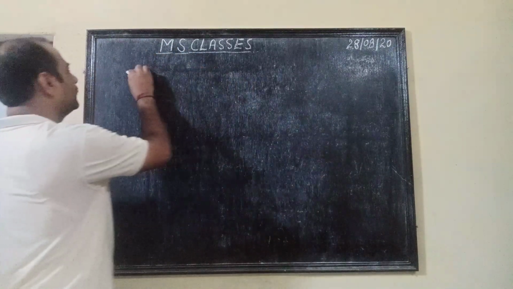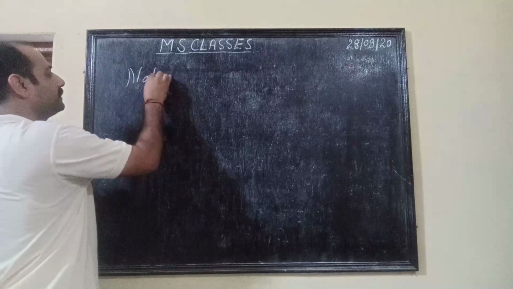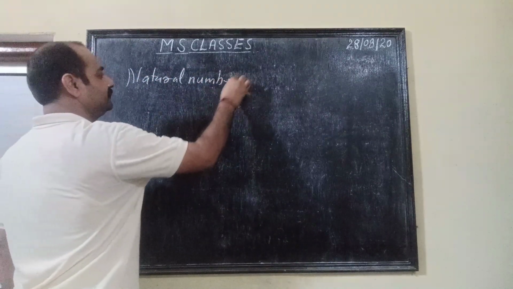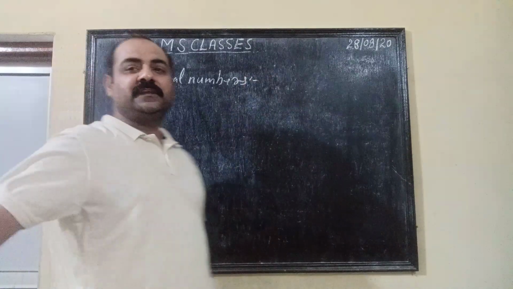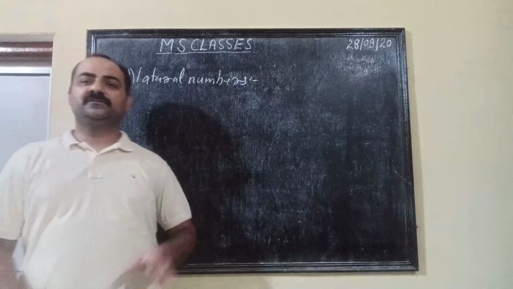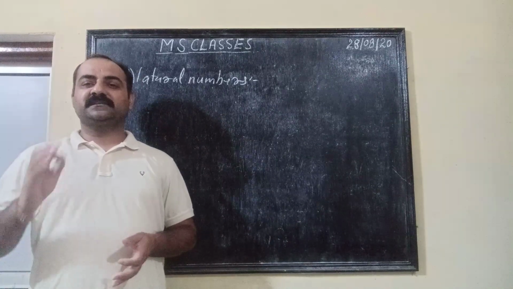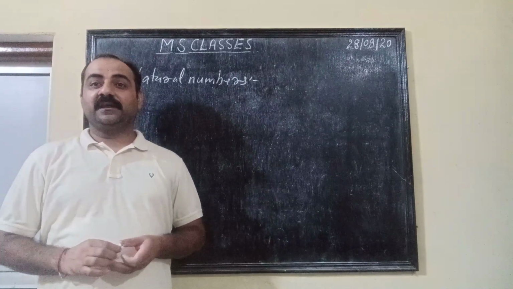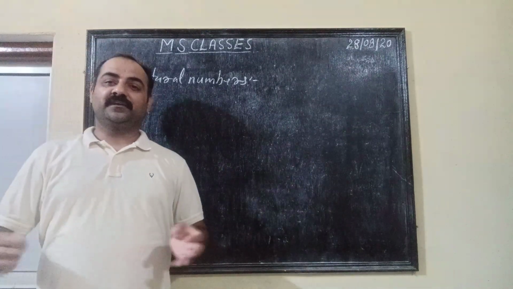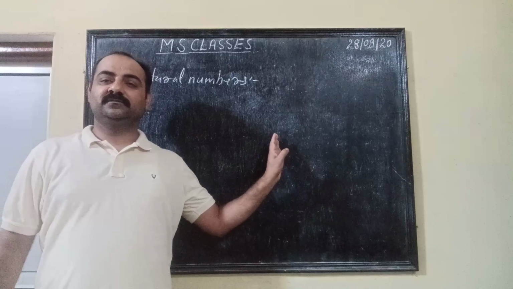So let's write natural numbers. So guys, what are natural numbers? Natural numbers are those numbers which are starting from 1, and where do these numbers end? Nowhere. These numbers are continuing.